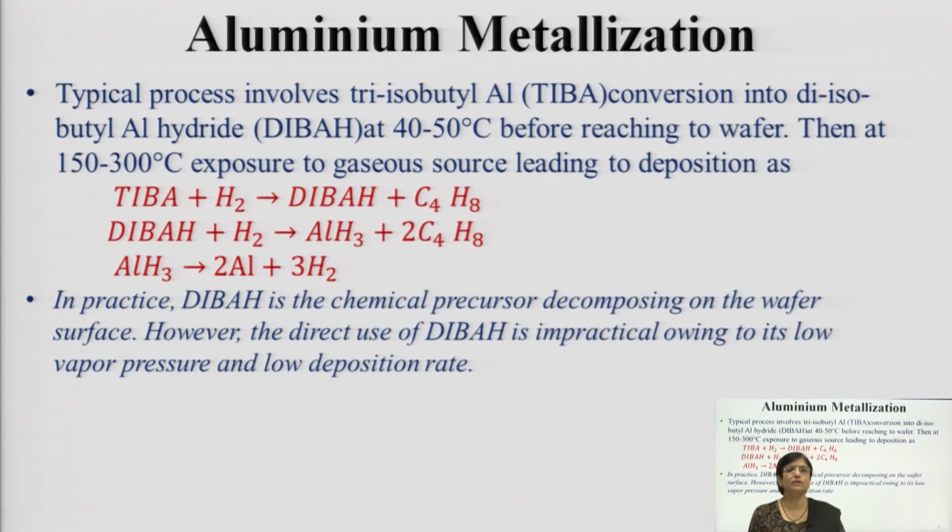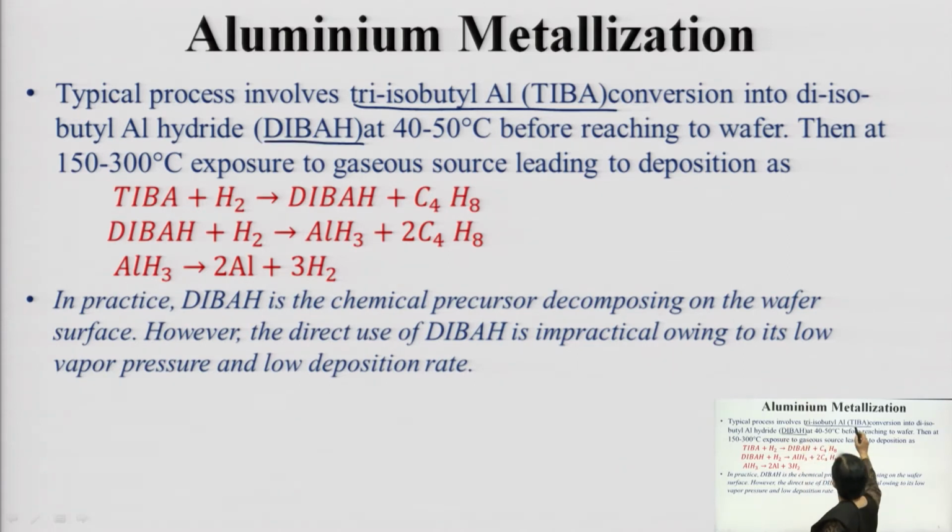Now, the typical process involves aluminum, like till the 70s I told you, and in many applications aluminum is still being preferred. Now, how do you carry out metallization using aluminum? The typical process for depositing aluminum involves tri-isobutyl aluminum. Okay. So, you have something known as TIBA or tri-isobutyl aluminum. Now, this gets converted into di-isobutyl aluminum hydride or DIBAH.